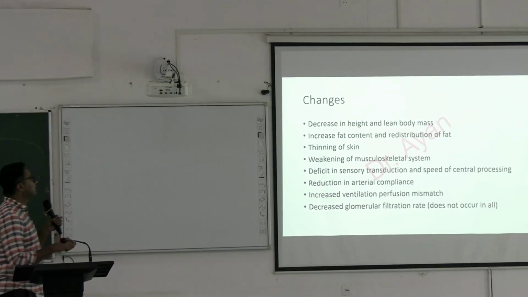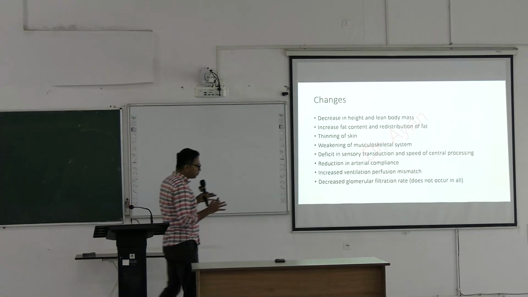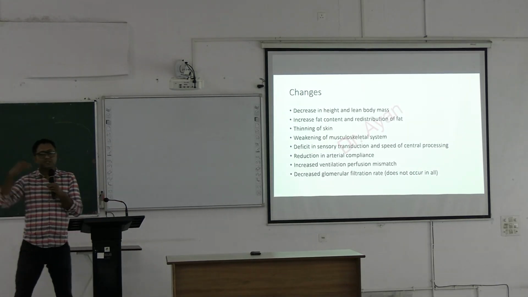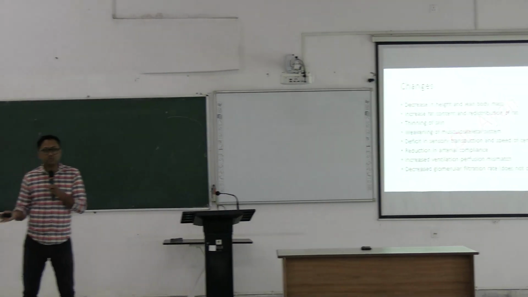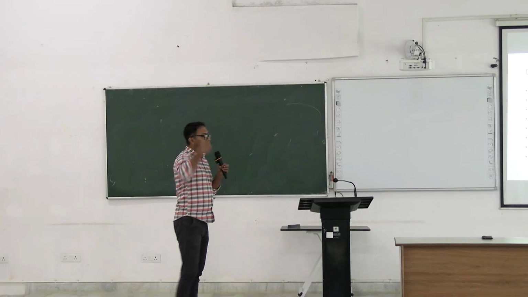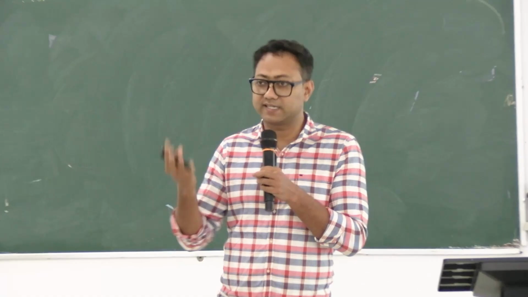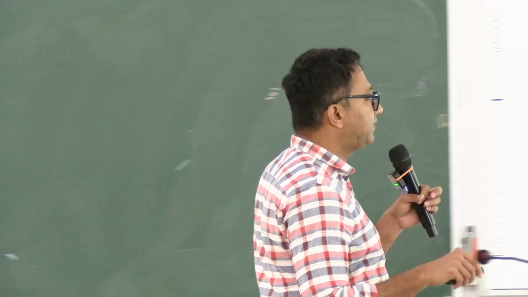So, increased fat content and redistribution of fat. Third is thinning of skin. Weakening of the musculoskeletal system. Difficulty in sensory transduction and speed of central processing. The speed of the action potential doesn't get reduced, but what is reduced is the central processing time at the level of the synapse. At the level of the synapse things get delayed, but the speed of the action potential remains the same. So there is a deficit in sensory transduction and speed of central processing, and reduction in arterial compliance,